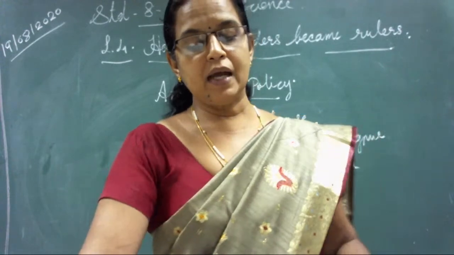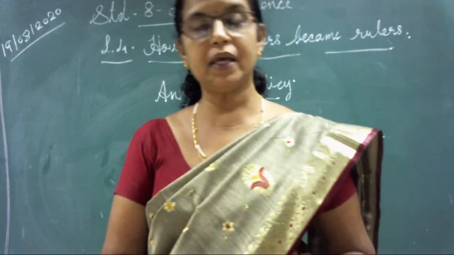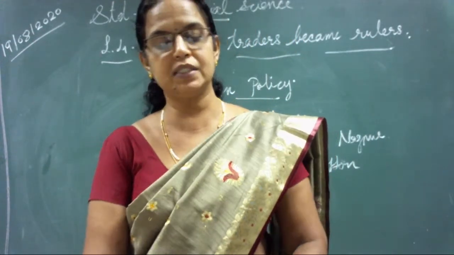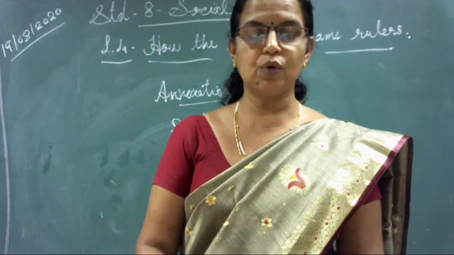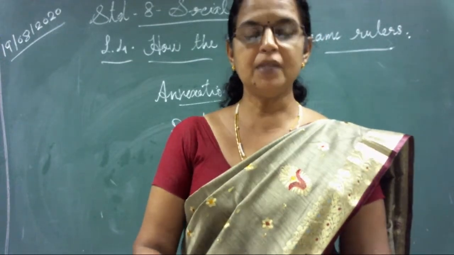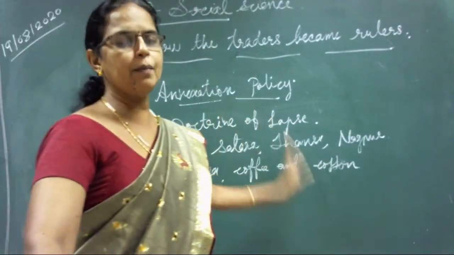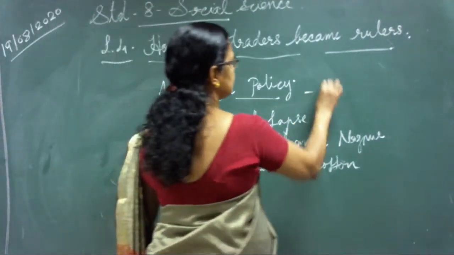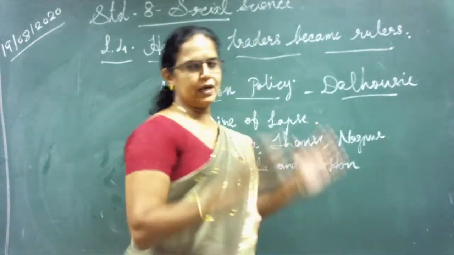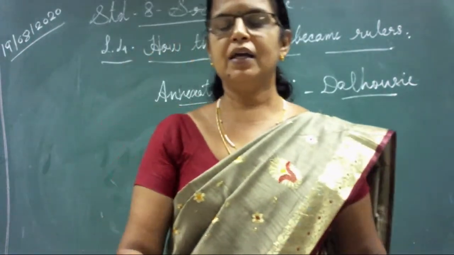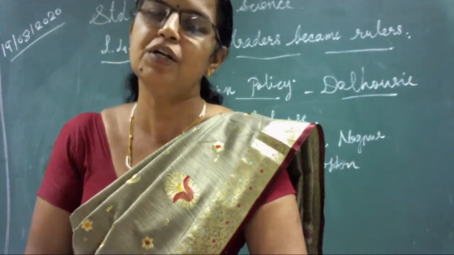Now see, Dalhousie aimed at helping the British traders make huge profit from the trade of tea, coffee and cotton by capturing those areas and producing these commodities on a large scale. To consolidate British rule in India and to run the administration smoothly, many changes were introduced by Dalhousie. Now when we think about the person Dalhousie and his annexation policy, from one side he did all these things, but he also did some other things that were really beneficial to India.